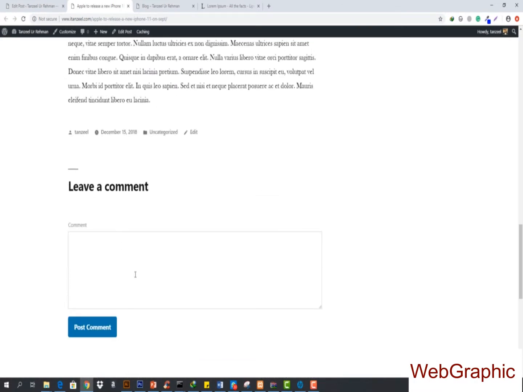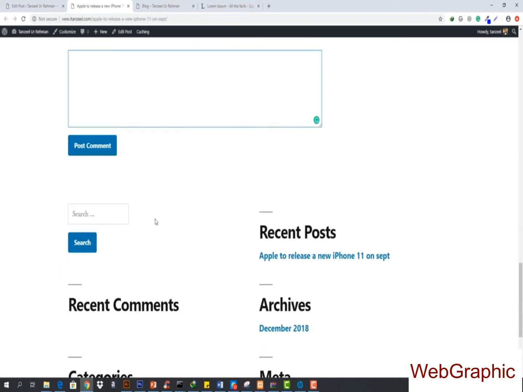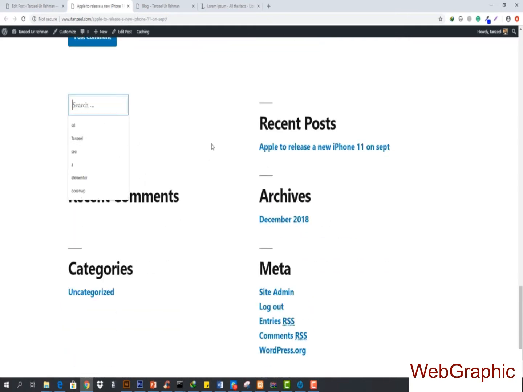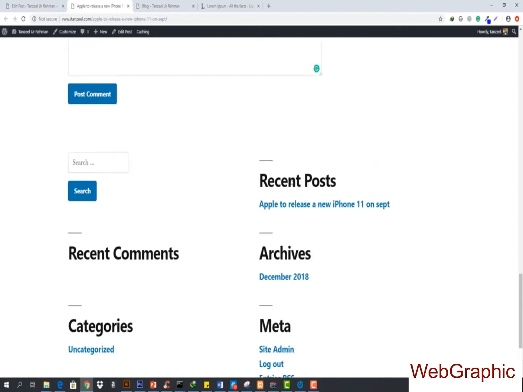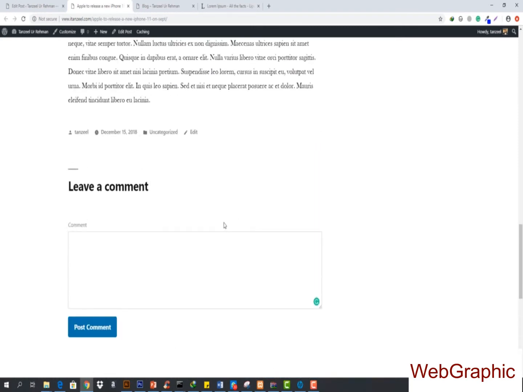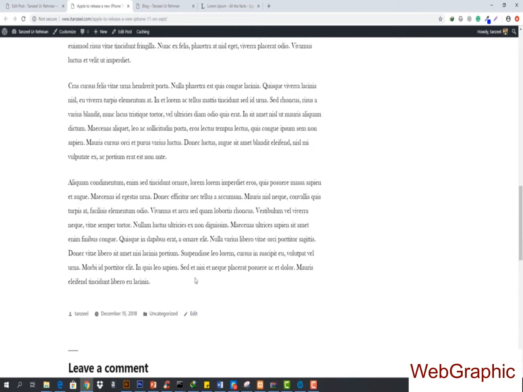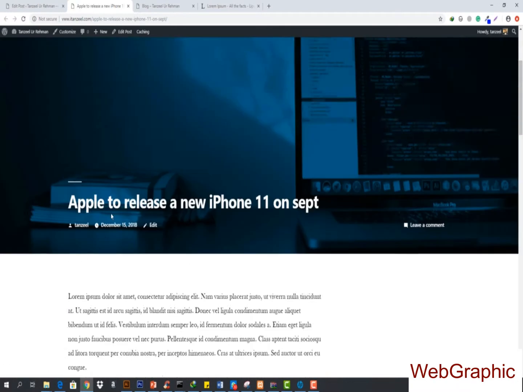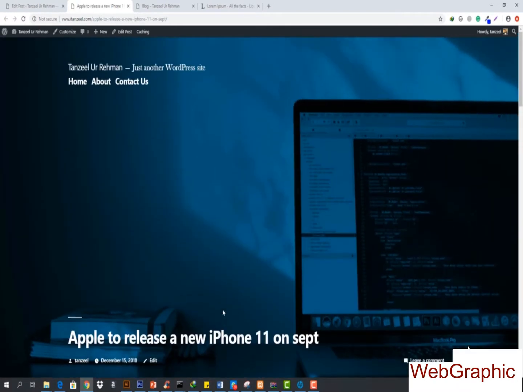Same like this, you have the option to comment, and you have the option to search for a post, recent comments. These are actually called the widget area that we will be talking about later on, not in this video, probably in this section basically. And now here you can see that we have got the uncategorized. So this post is uncategorized. This post is not categorized to technology, to news, or something like that.